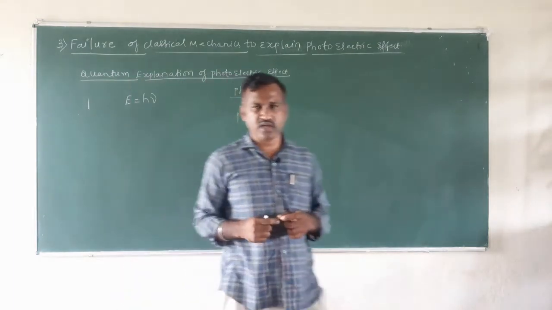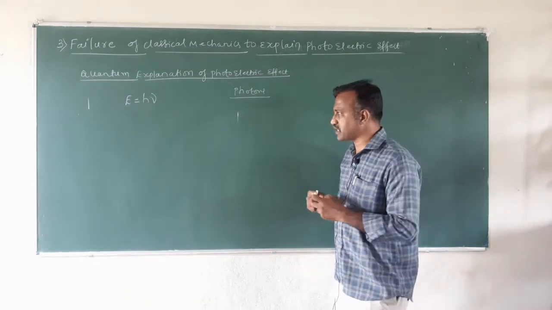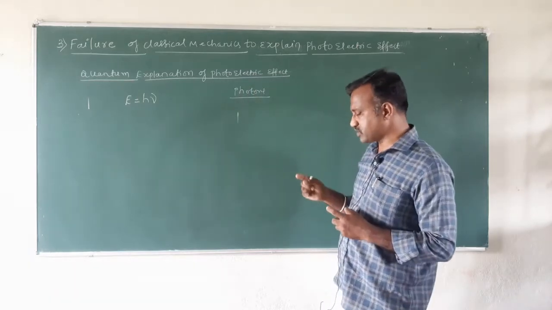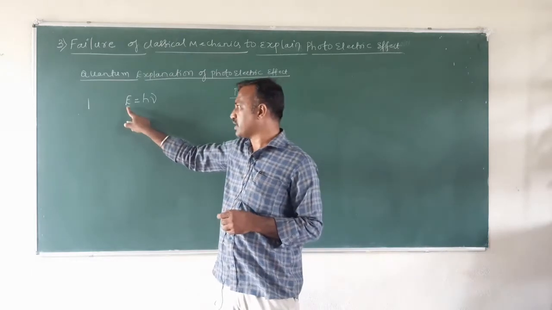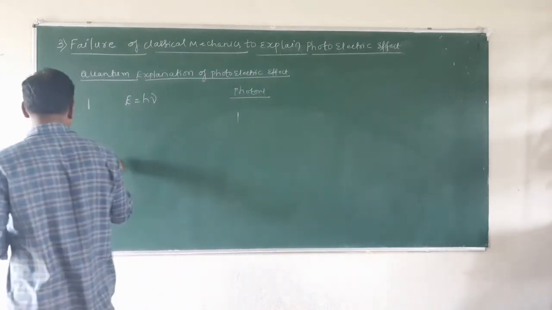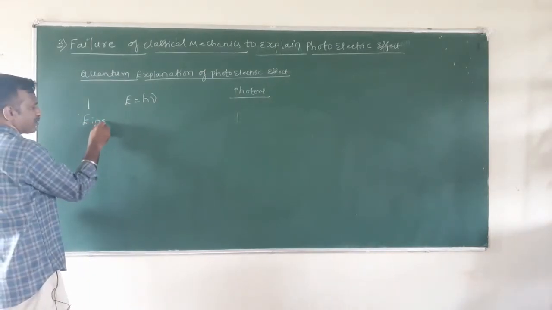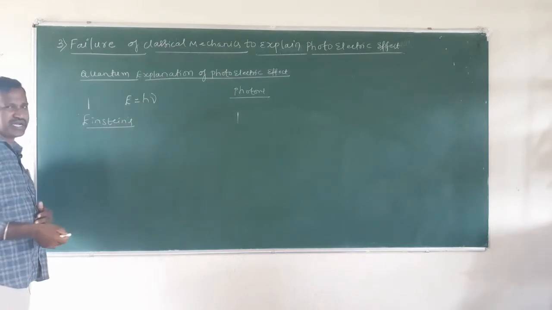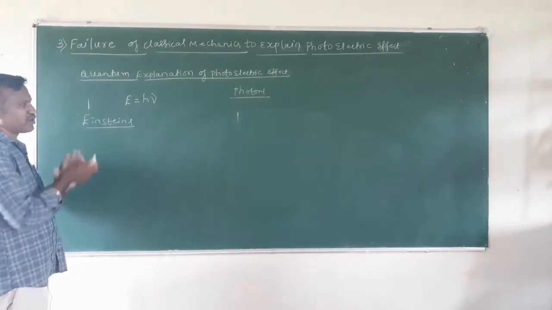So what do you mean by photon? The small packet of energy present inside the light is what we call a photon, and the energy of each photon is given by E is equal to h into nu. So Einstein used the Max Planck quantum theory to explain the phenomenon of photoelectric effect.